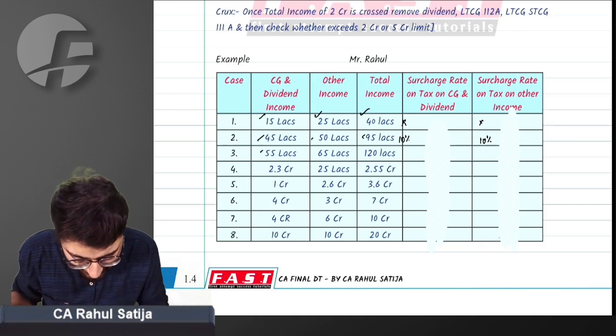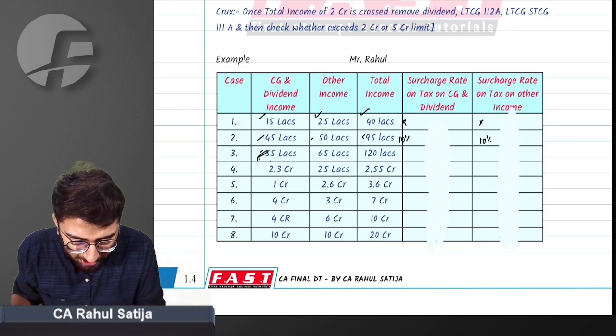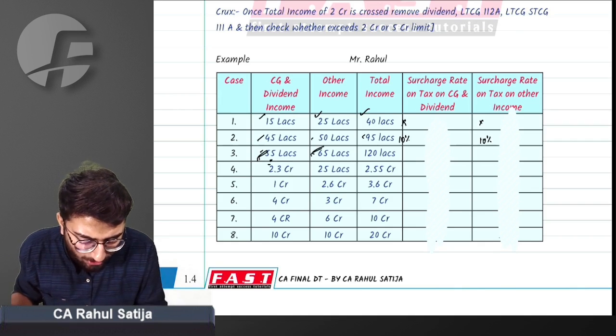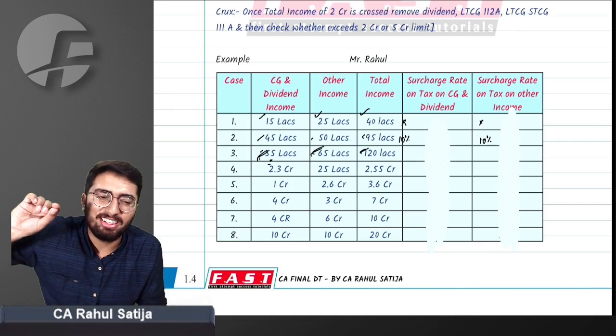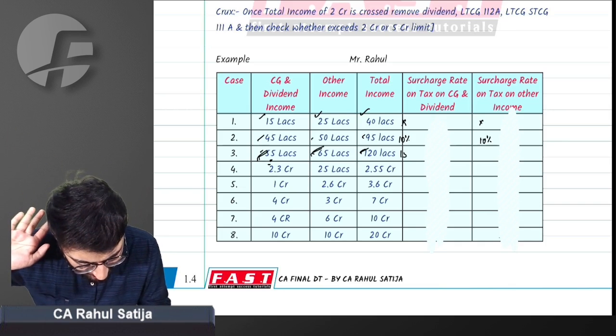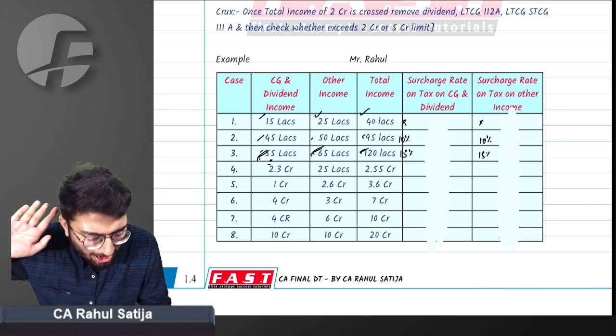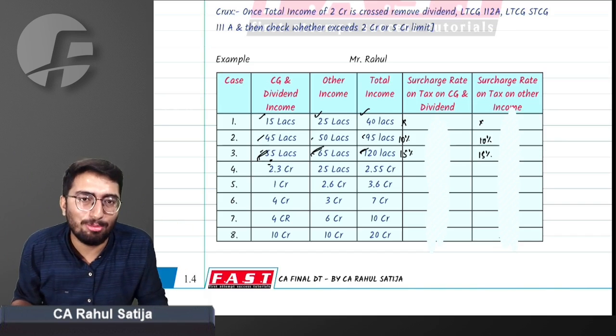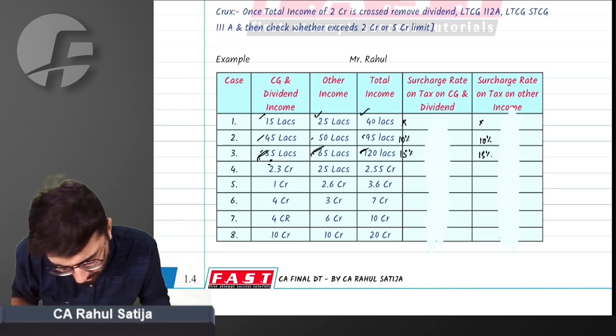But if total income exceeds 2 crore, then we have to separate it. Let's see. Capital gain, specially taxed income, 55 lakh. Other income, 65 lakh. Total 1.2 crore. We have income greater than 1 crore but lesser than 2 crore. So surcharge will be applicable at 15% in both the cases. There is no doubt. Okay, simple.